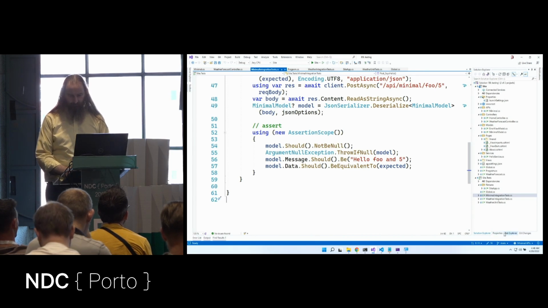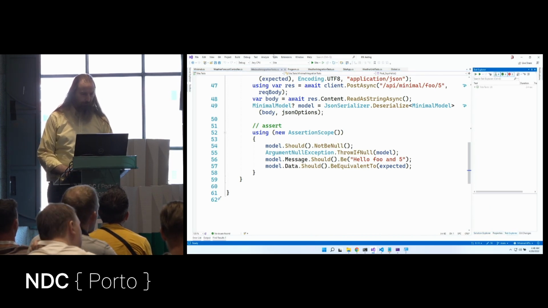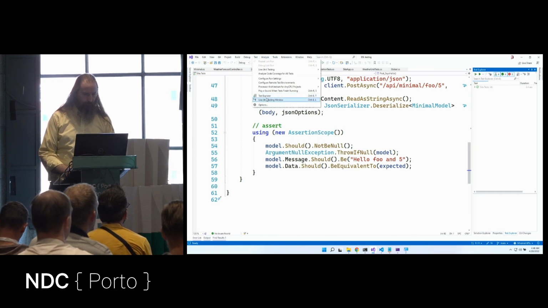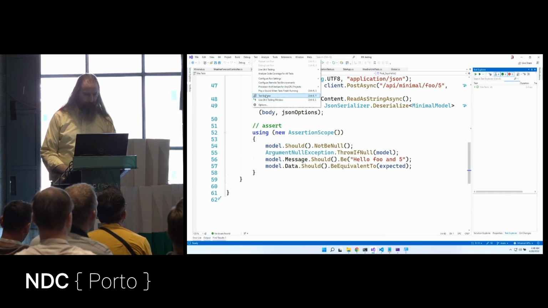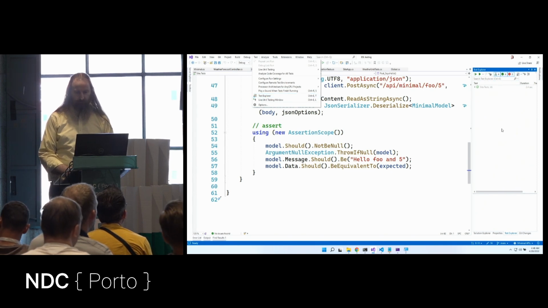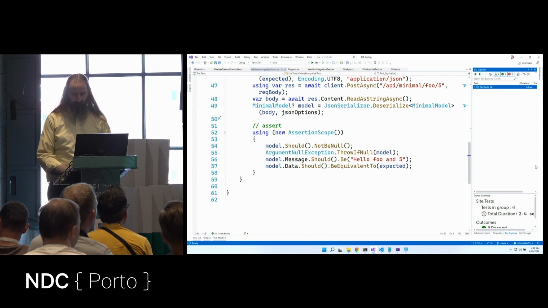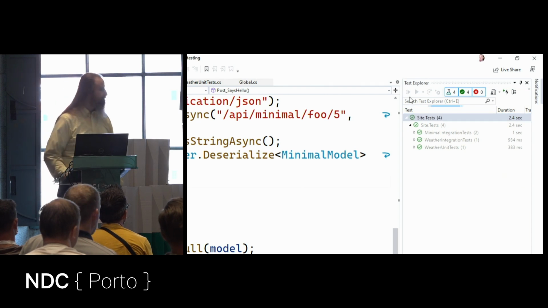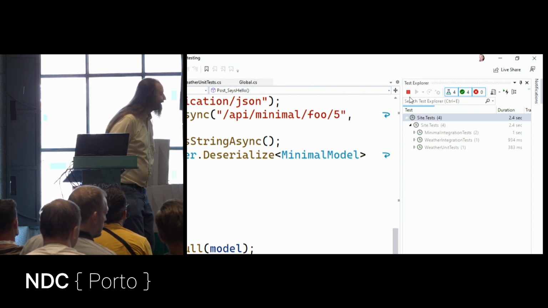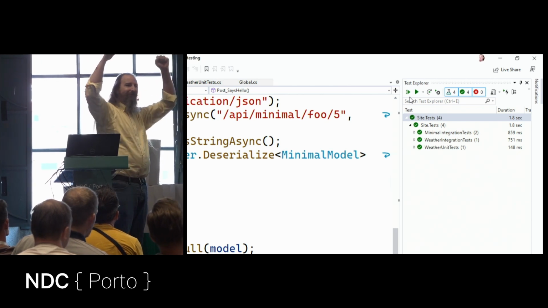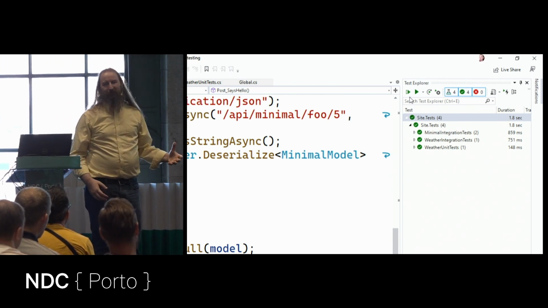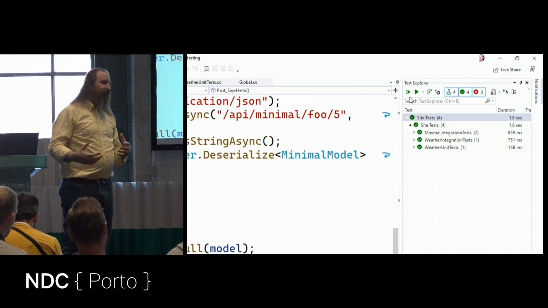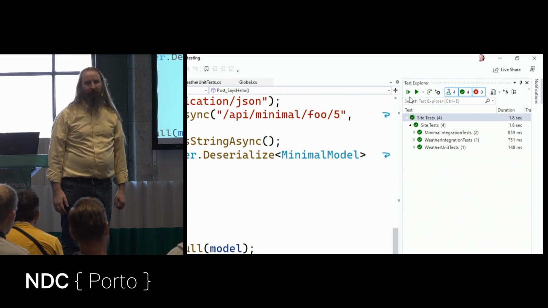But let's flip over to the Test Explorer. I can come here into the Test menu and go to Windows and pop open the Test Explorer, and I'll get this window. So let's discover all of the tests in our project, and now let's run all of our tests. This is cool. Oh, all our tests went green. Excellent. We know our minimal API works, and we were able to validate it using these really elegant integration tests.